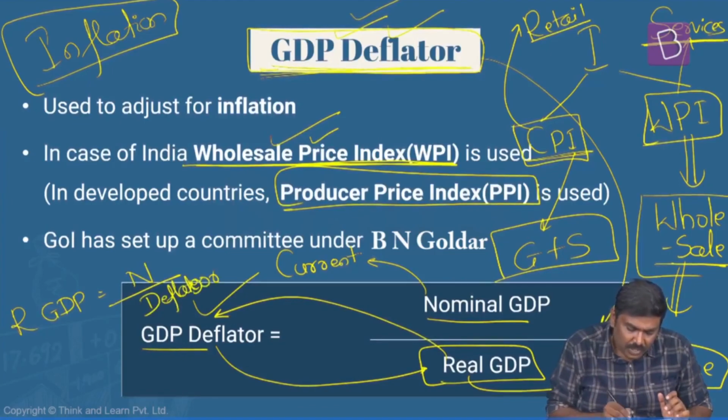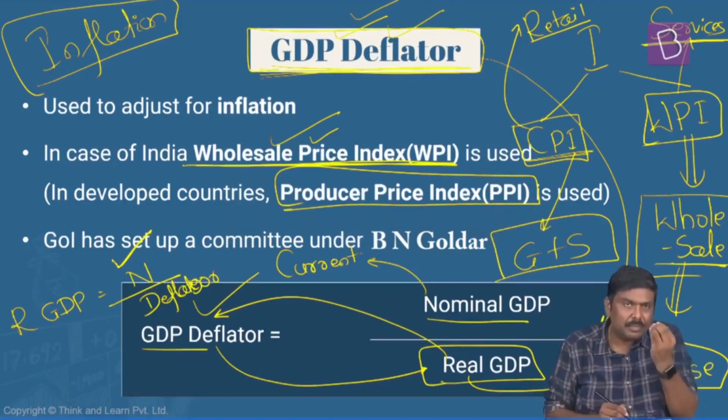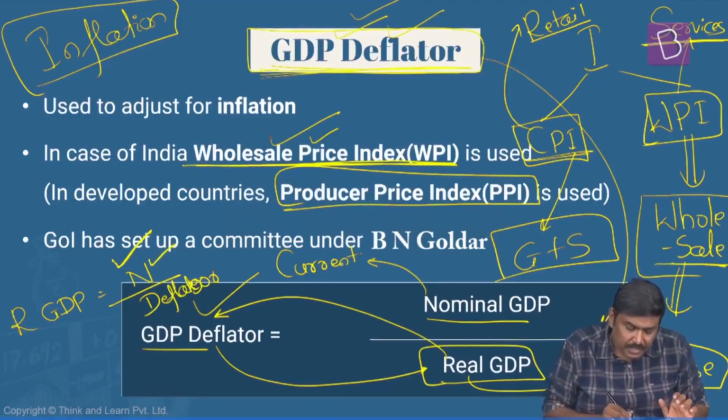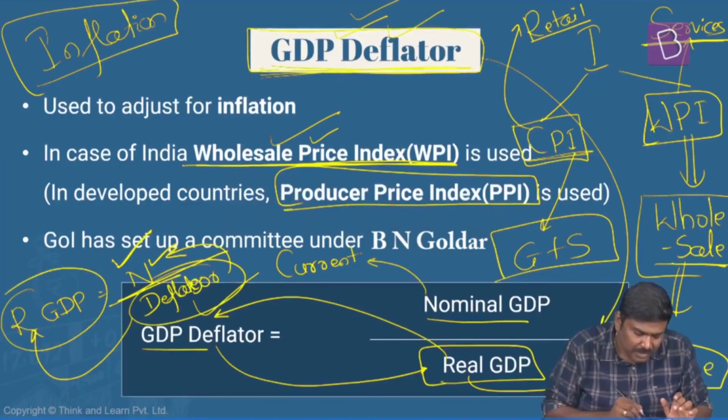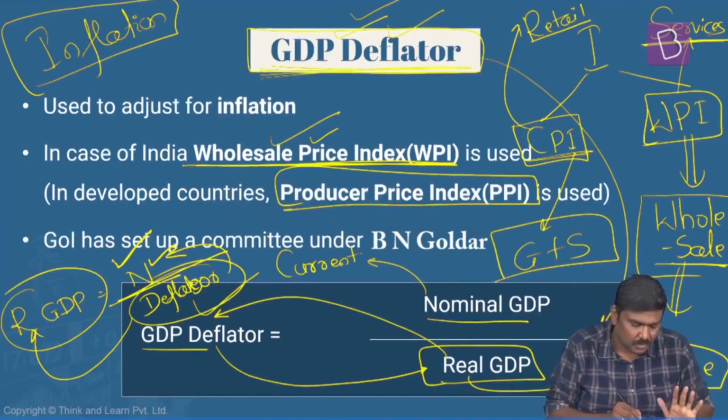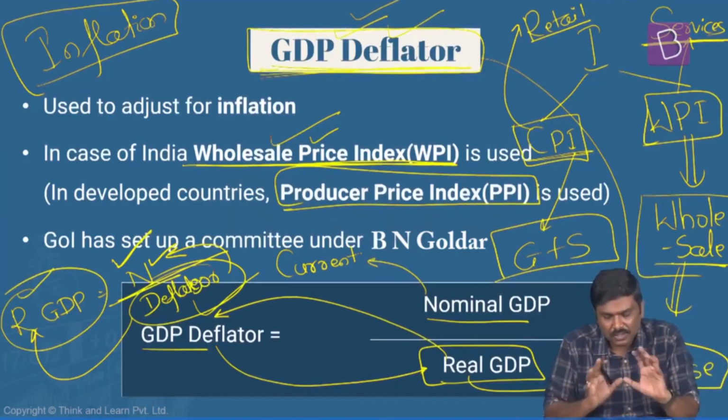That is, whatever is the GDP, the market price of all the goods and services based on the current market prices, divide that, or take out the impact of inflation on this, and we will arrive at GDP at constant prices or GDP at base year prices. Okay, or real GDP. This is the actual calculation.